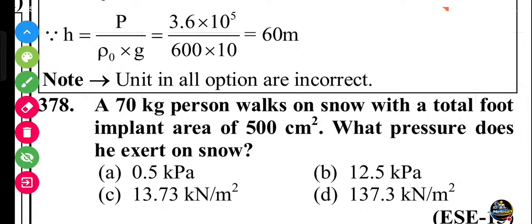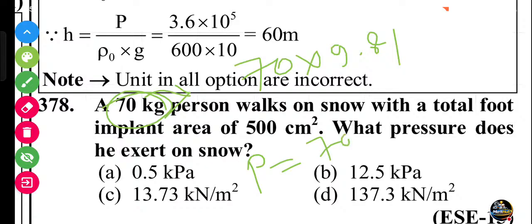Next question, friends. A 70 kg person walks on the snow with a total foot implant area of 500 centimeter square. What is the pressure he exerts on the snow? We all know that the pressure equals force per unit area. Here the force for 70 kg equals 70 into 9.81, a gravitational force. So 70 into 9.81 divided by area; the answer is Newton per meter square, and it is a Pascal. So first I will convert the 500 centimeter square to meter square.